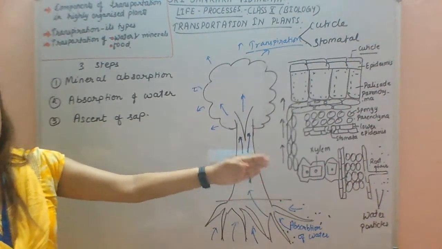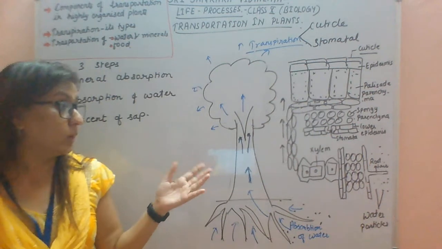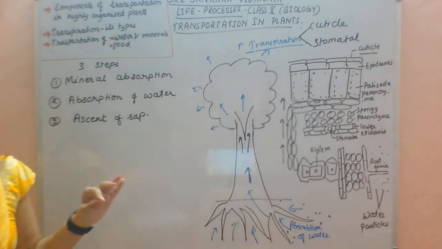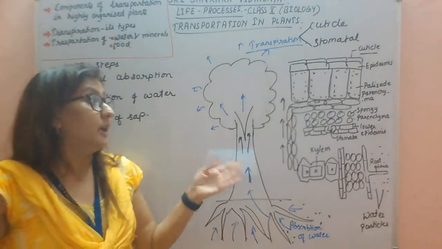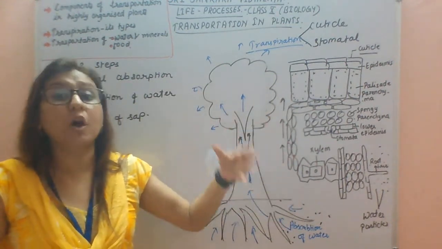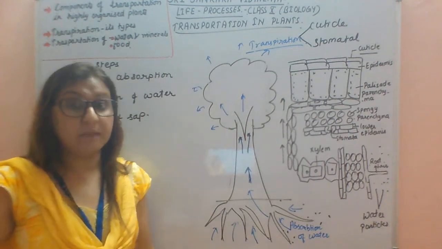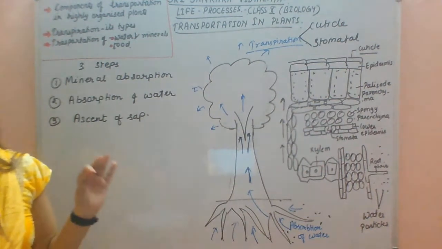Okay, so in herbs root pressure is sufficient to fulfill the requirements of the plant. Whereas in long plants, or plants of long length, the transpiration pull or suction pull is responsible for the upliftment of water to different parts of the plant body.